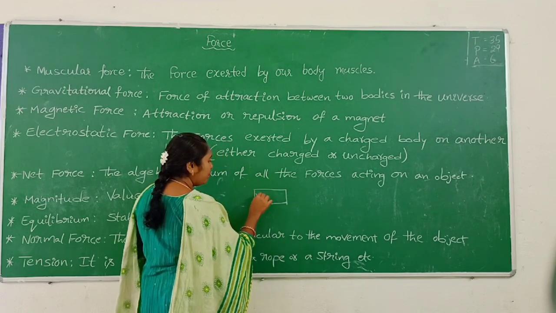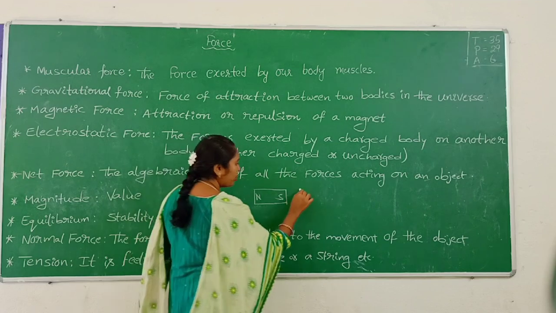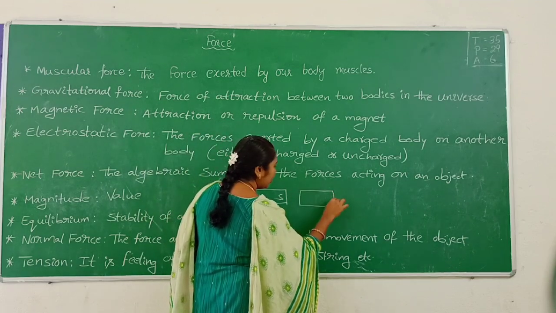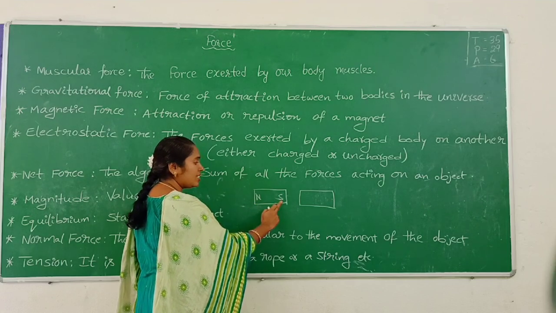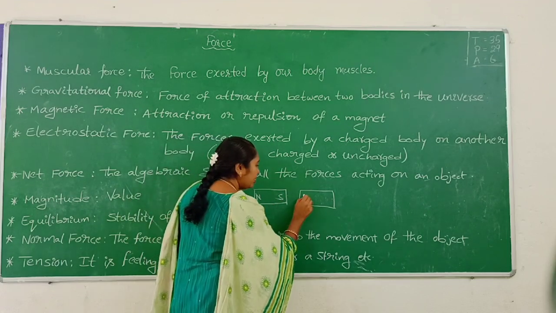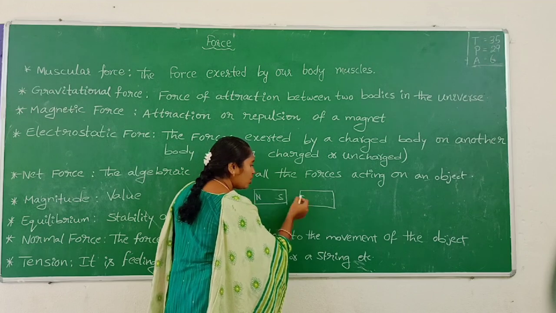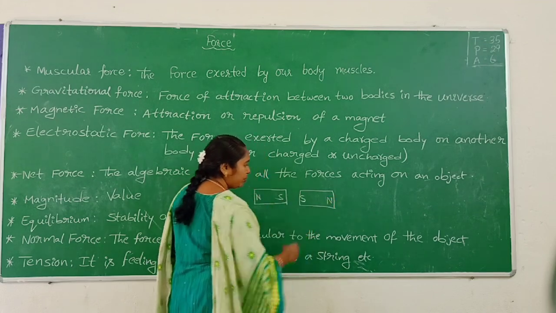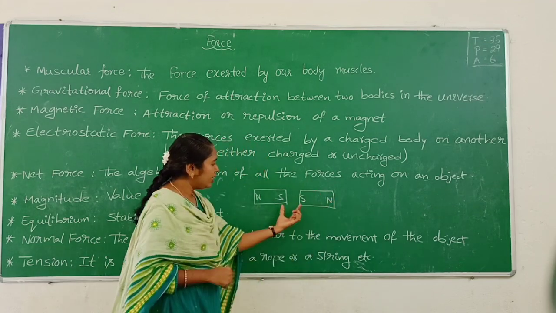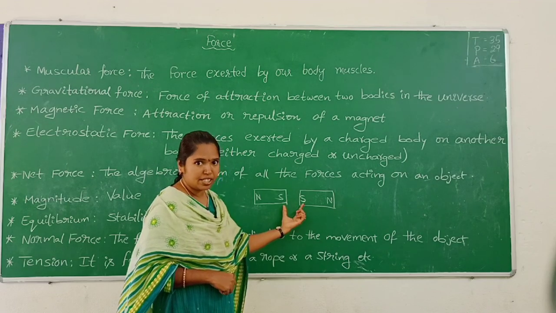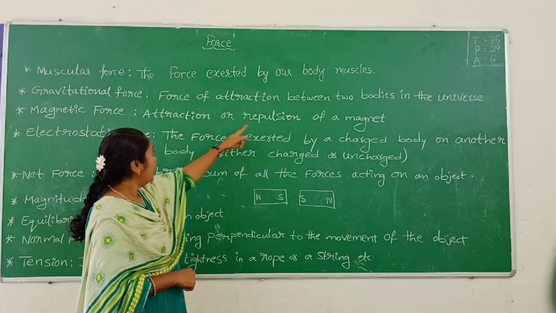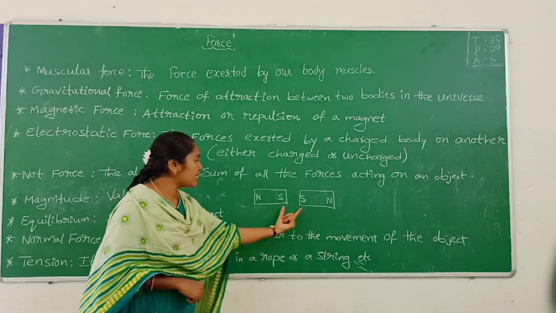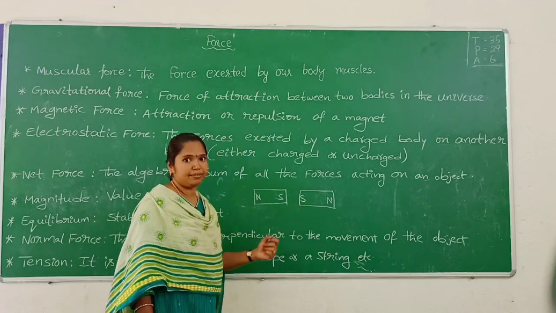This is the north pole, this one is the south pole. Here we kept south pole and north pole in this direction; these are like poles. So these like poles repel.